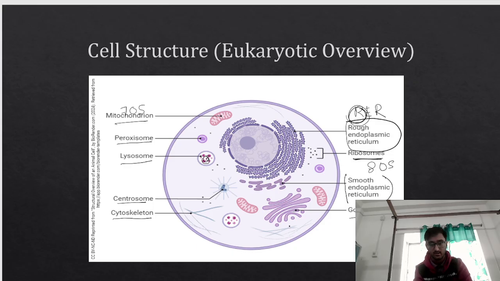How will it be transported? There are certain signals. Based on those signals, the proteins will be transported. So if it is meant for the membrane, it will go here. If it is meant for the organelles, suppose it is meant for mitochondria, it will go here. Suppose the proteins are meant for lysosomes, it will go here. And this happens with a lot of accuracy. You cannot make a mistake. And suppose it was meant for the rough endoplasmic reticulum, it will go here.